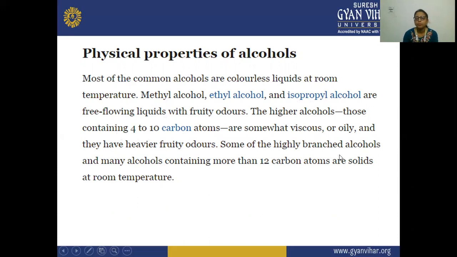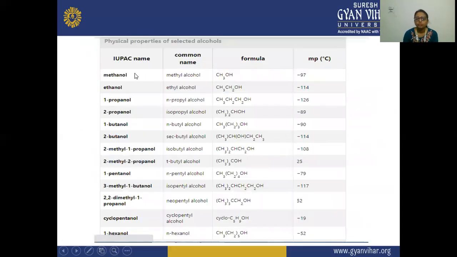And some of the highly branched alcohols and many alcohols containing more than 12 carbon atoms are solid at room temperature. Here you can see methanol. Methanol's formula is this, and its melting point is -97. Ethanol's melting point is -114, and 1-propanol is -126.